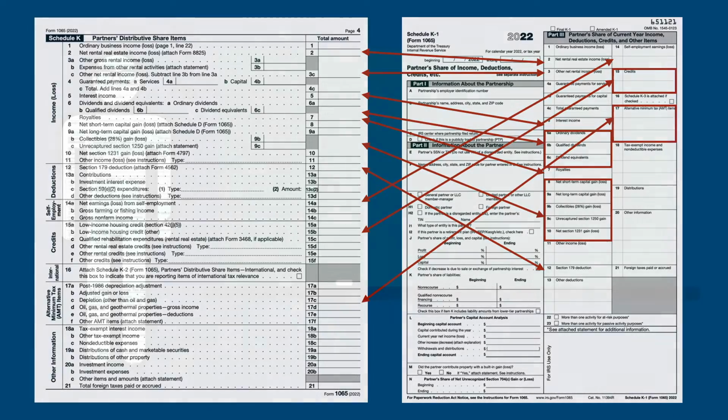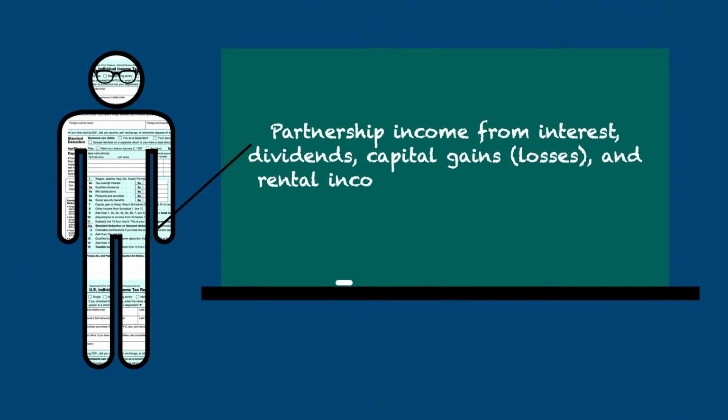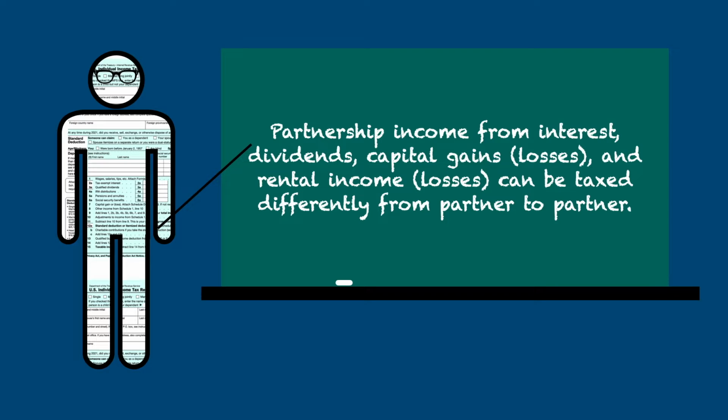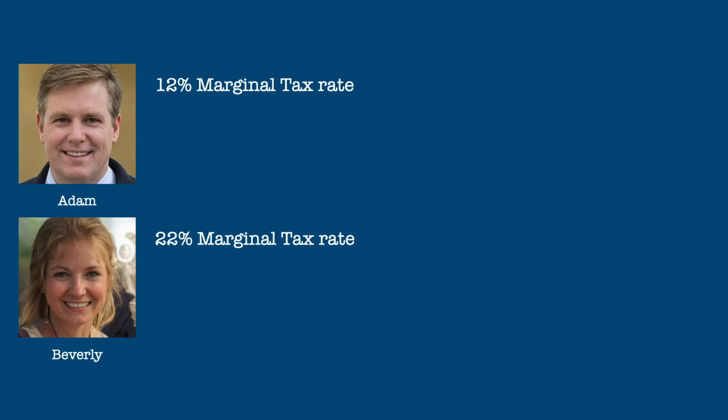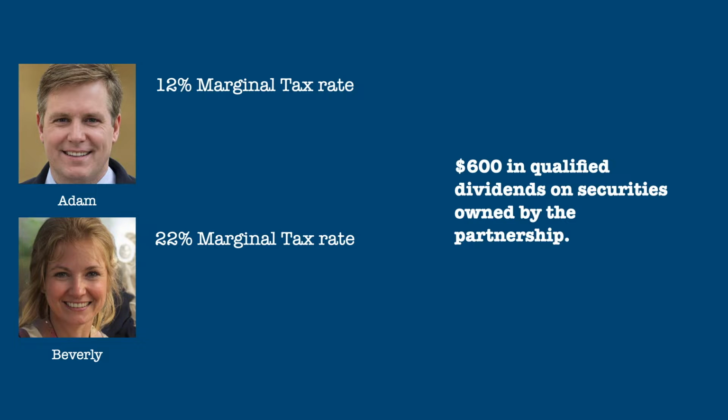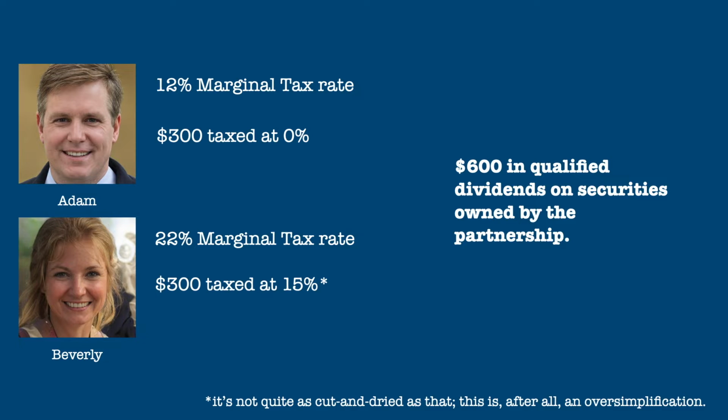Just like ordinary income, partnership income from interest, dividends, capital gains, or rental income can be taxed differently from partner to partner, depending on what other income the partner may have. Going back to our original example, let's say Adam and Beverly's partnership had investments which generated $600 in qualified dividends. Since Adam's marginal tax rate is 12%, his $300 share of the dividends would most likely be taxed at 0%. Beverly's 22% marginal tax rate would most likely mean that her share of the dividends would be taxed at 15%.